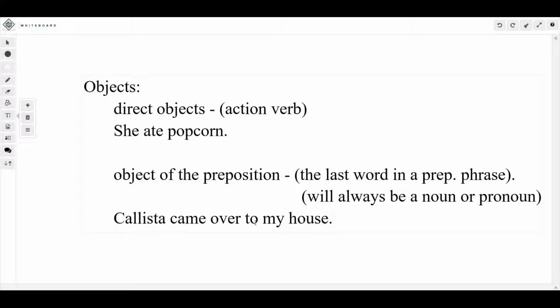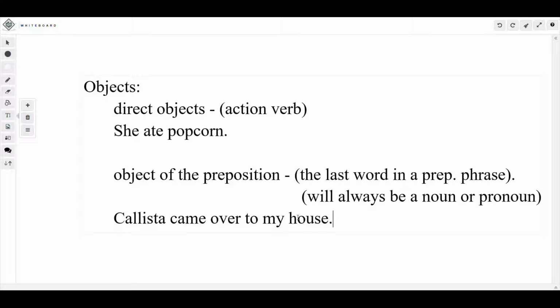See, it's the object. That's why it's an object. Anything that receives something is going to be your object. So up here we have direct objects that receive the action. And I'll just call them by short, DO and OP. So anytime I say OP, I'm talking about the object of the preposition.